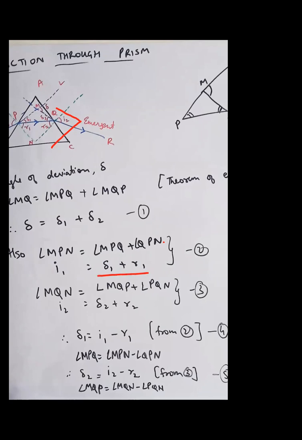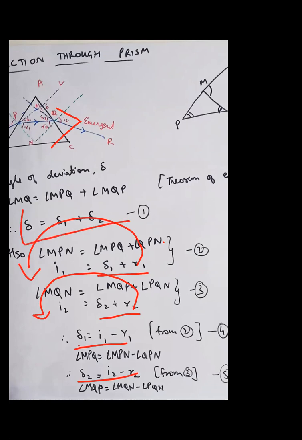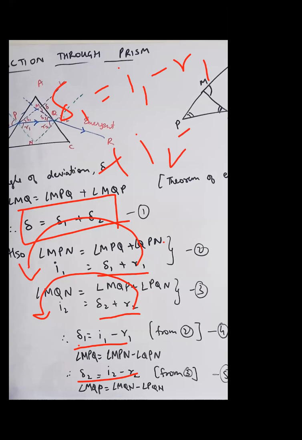So from these two equations, I get I1 is del 1 plus R1, I2 is del 2 plus R2. And I know that delta 1 can be written as I1 minus R1. Take R1 over there. Similarly, to write del 2, take R2 over there. Yes or no? So I will get this equation. Now I know that del is equal to del 1 plus del 2. Now I just have to add these. Del 1 is I1 minus R1, plus I2 minus R2.